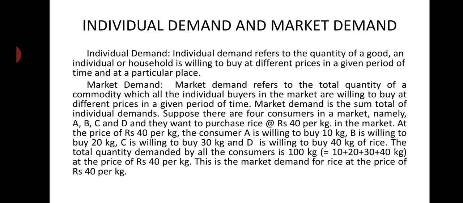So, we have taken here the sum total of demand by all the consumers. There are 4 consumers in our example, A, B, C and D. What is demanded by A? What is demanded by B? What is demanded by C? And what is demanded by D at a given price, that is rupees 40 per kg of rice. And when we take their sum total, that gives us the market demand.